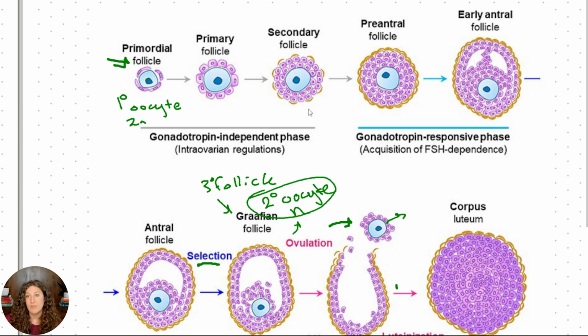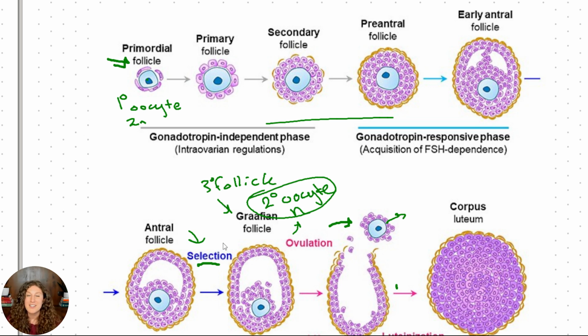Prior to this, there are a lot of follicles that never fully develop and produce a haploid germline cell. A lot of these follicles end up atrophying and going through apoptosis. They don't get selected to make it to the final stage and become a secondary oocyte. That's pretty much all I want you to know.